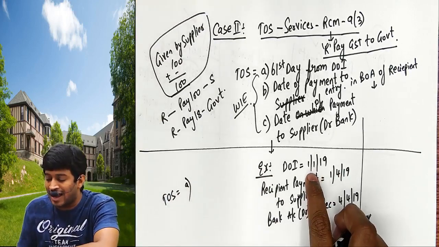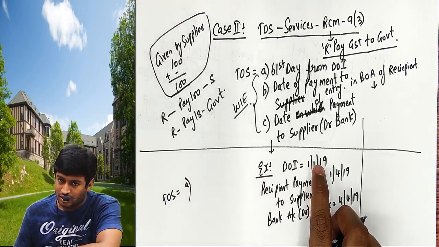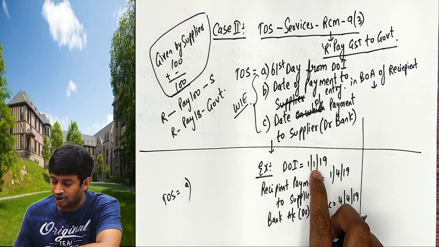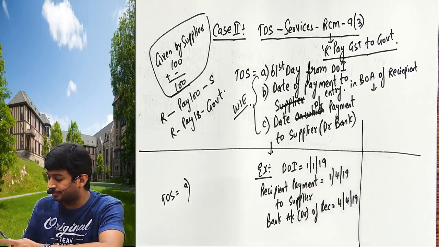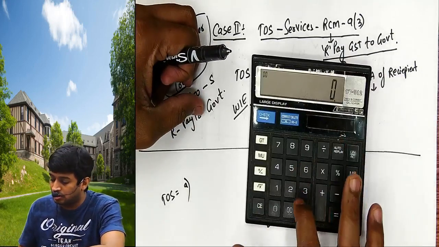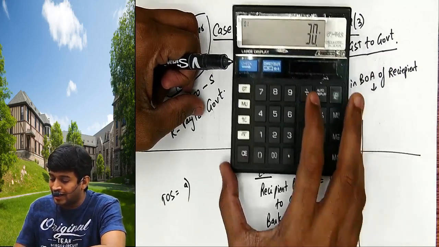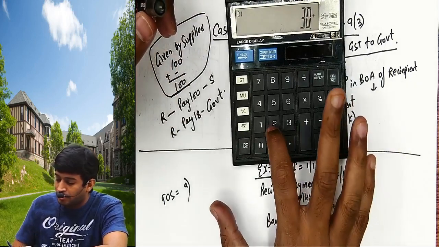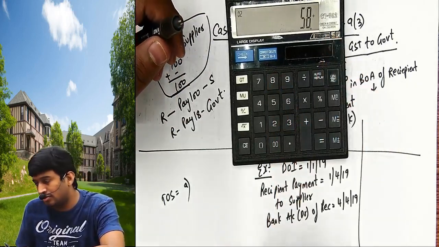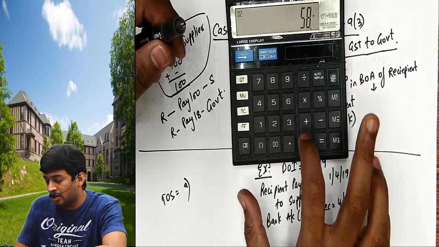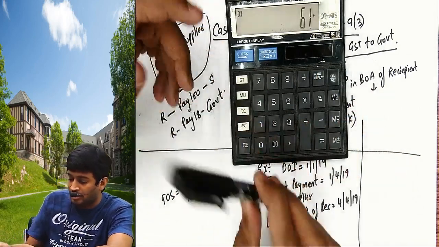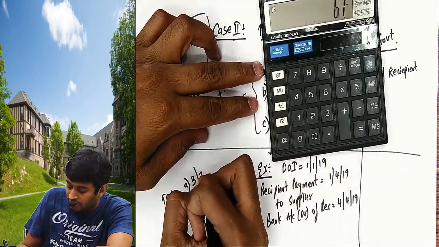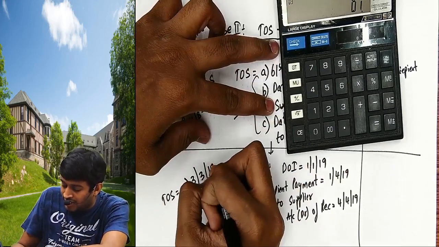61st day, add 61 days to here. 31st. Add 30, it becomes 31st January, plus 28 becomes 28th February, plus 3, 3rd March 2019.